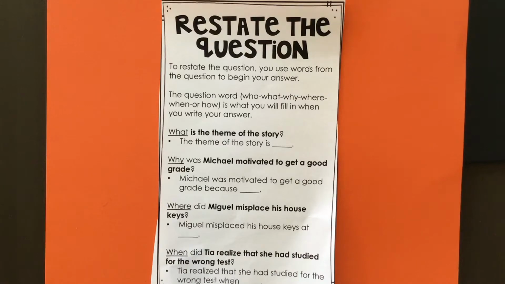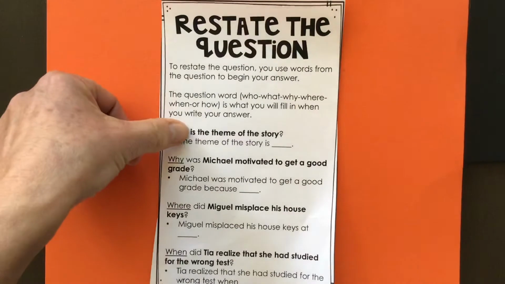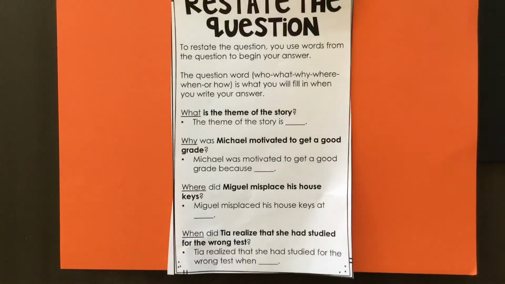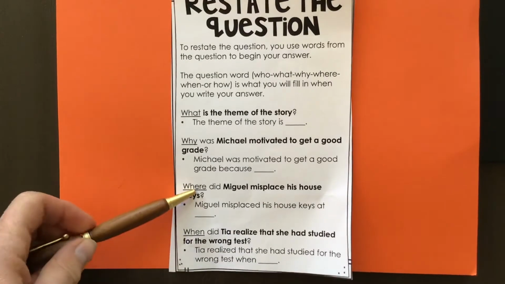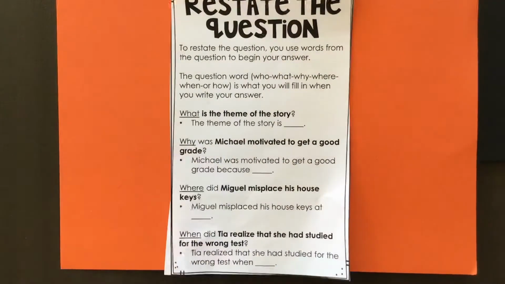So for example, if the question is, what is the theme of the story? If you just take out the what is, then the answer is, the theme of the story is. Or this example, where did Miguel misplace his house keys? We can just take out the where did, and then we can restate the question. Miguel misplaces his house keys at, and then we would answer the question. So that is how you restate the question.